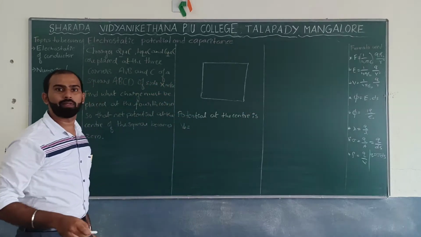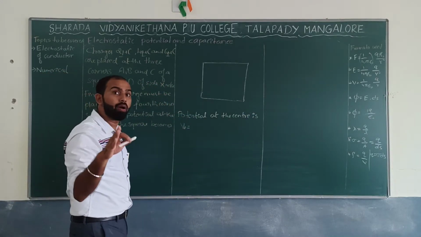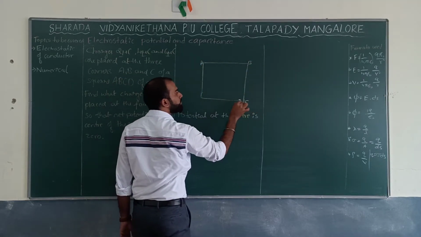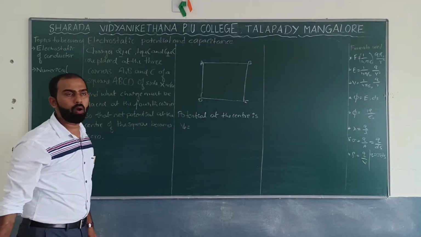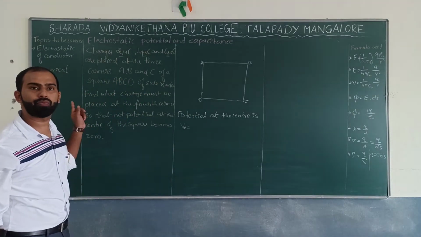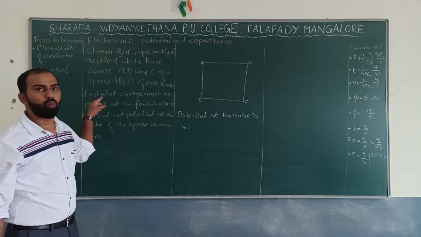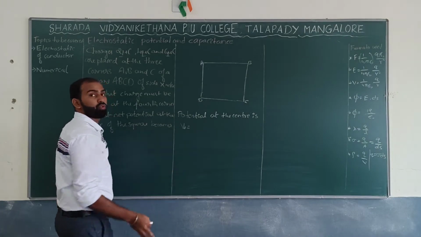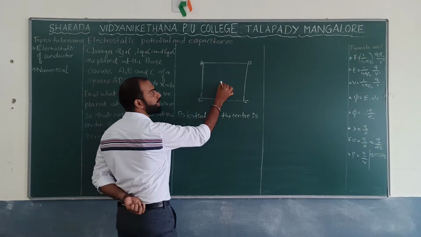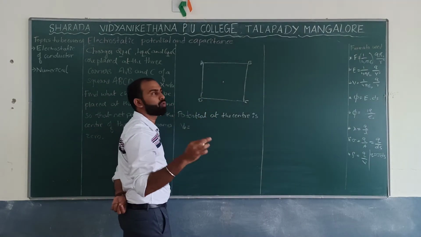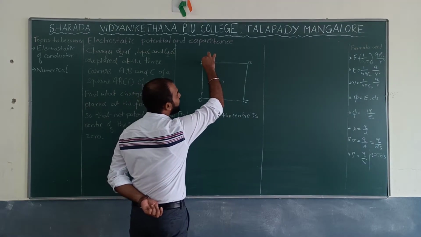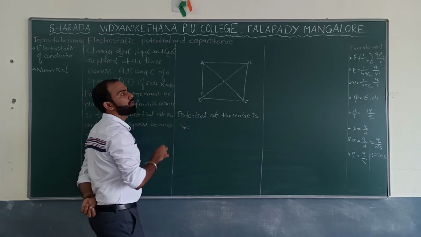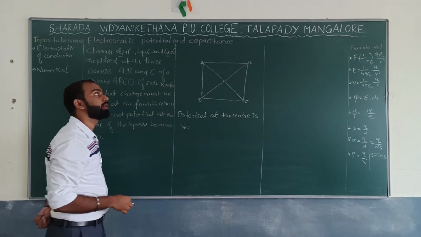Okay. Obviously, if it is a square, how many corners should it have? Four corners. Let us say A, B, C, and D. Now, what are we supposed to find here? What charge must we keep on the fourth corner so that the electric potential at the center of the square is 0? So, can I say it is a diagonal of the square over here? Can I say it is a diagonal? So, what is the charge we have at A?